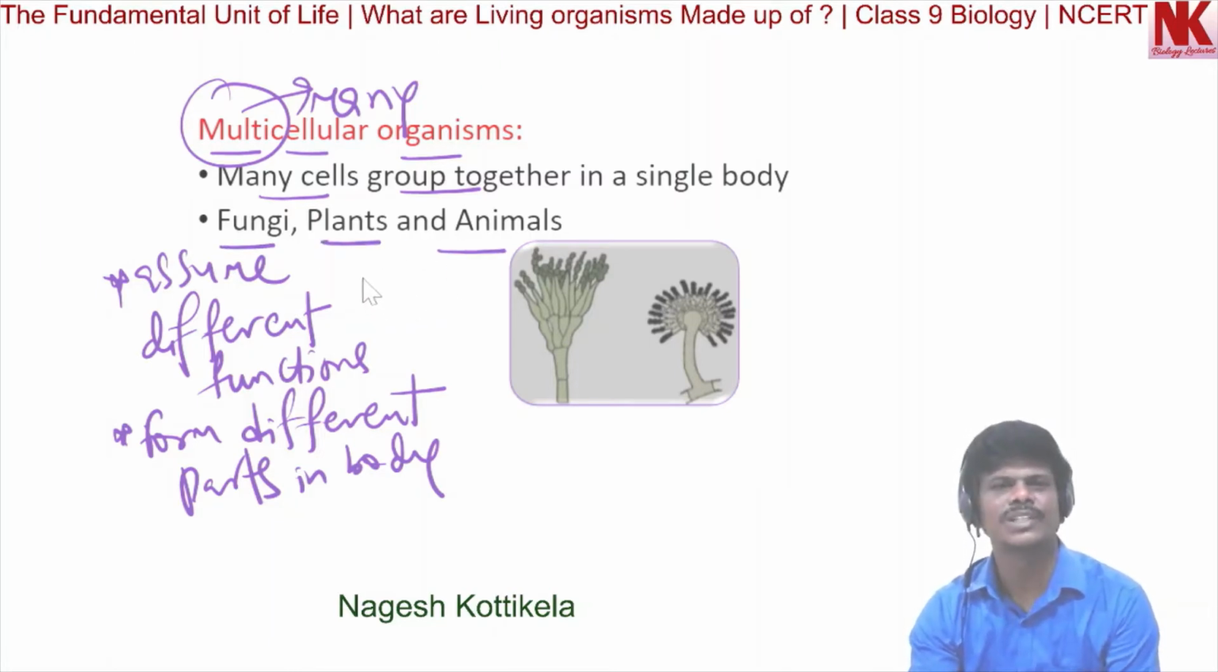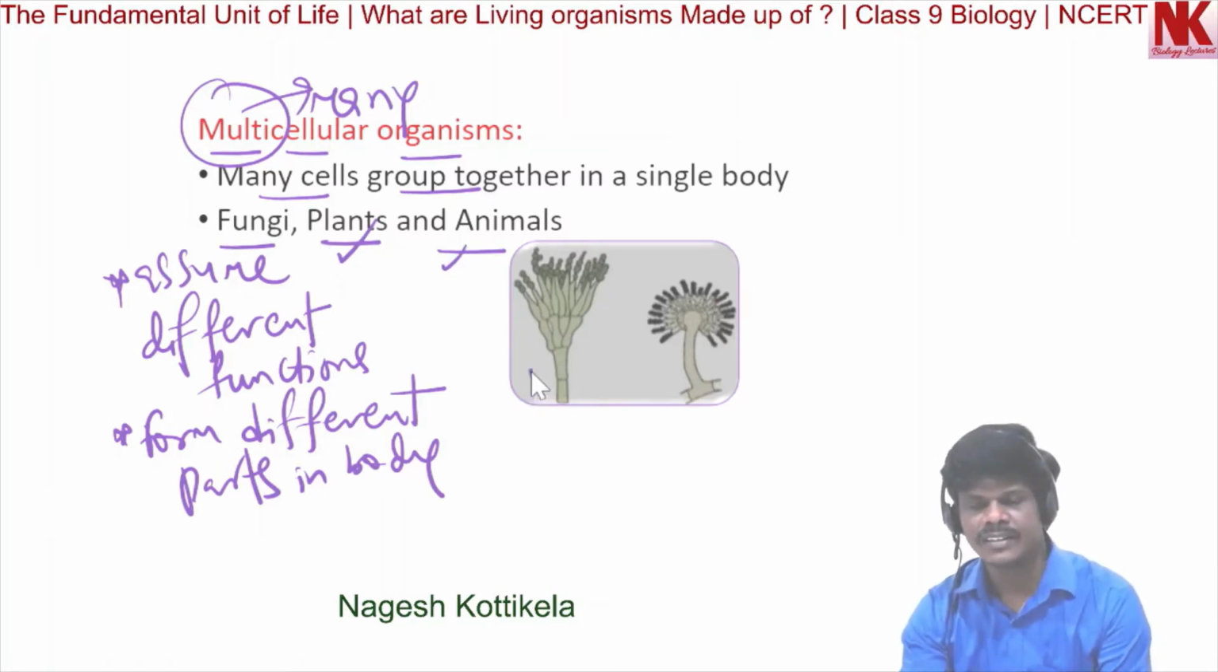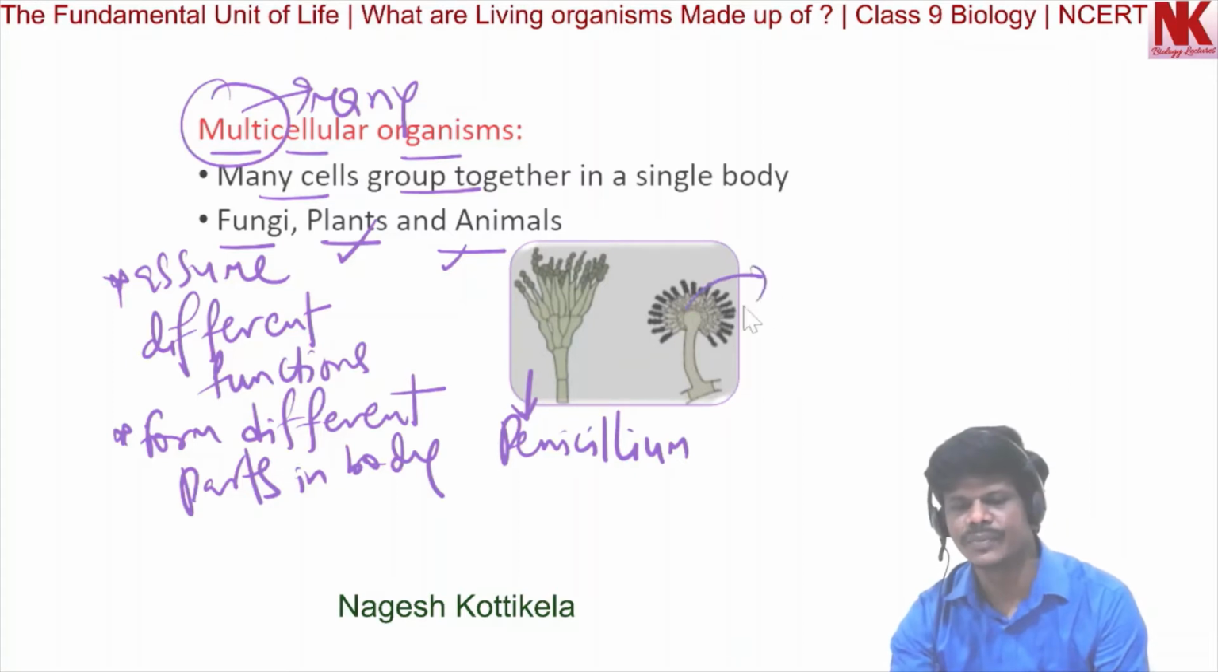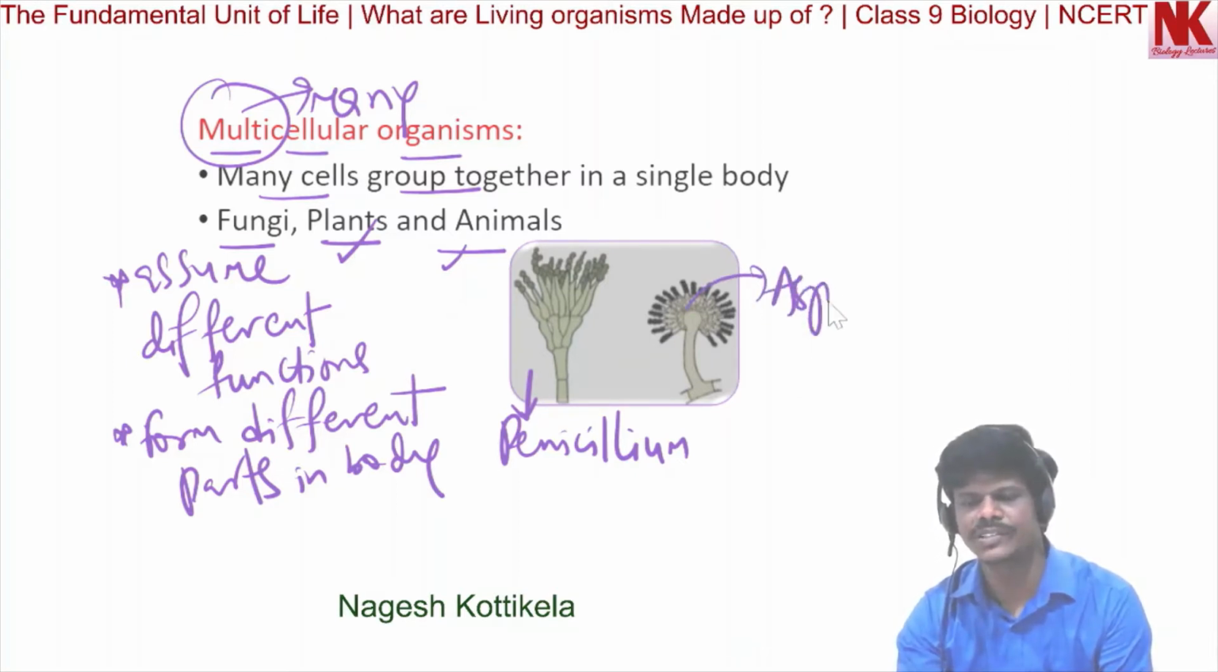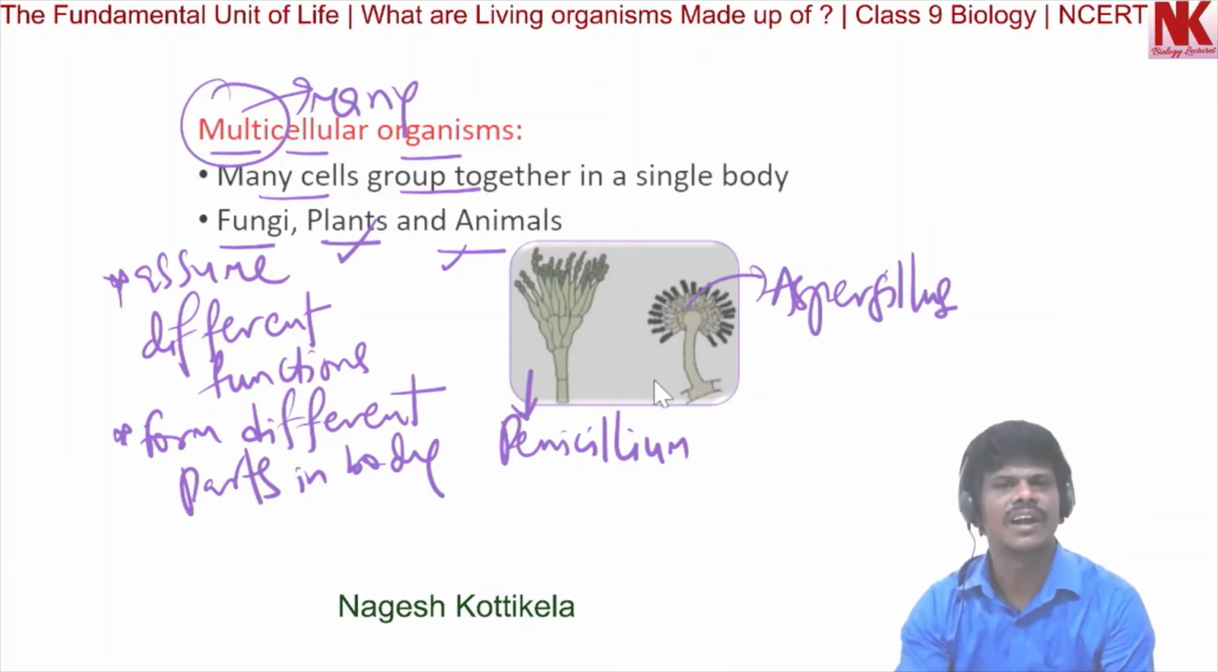In the surroundings we find several types of multicellular plants and animals, and the fungi are here. This is the example Penicillium. This is a multicellular fungus, and this one is Aspergillus. This one is also a multicellular fungus.